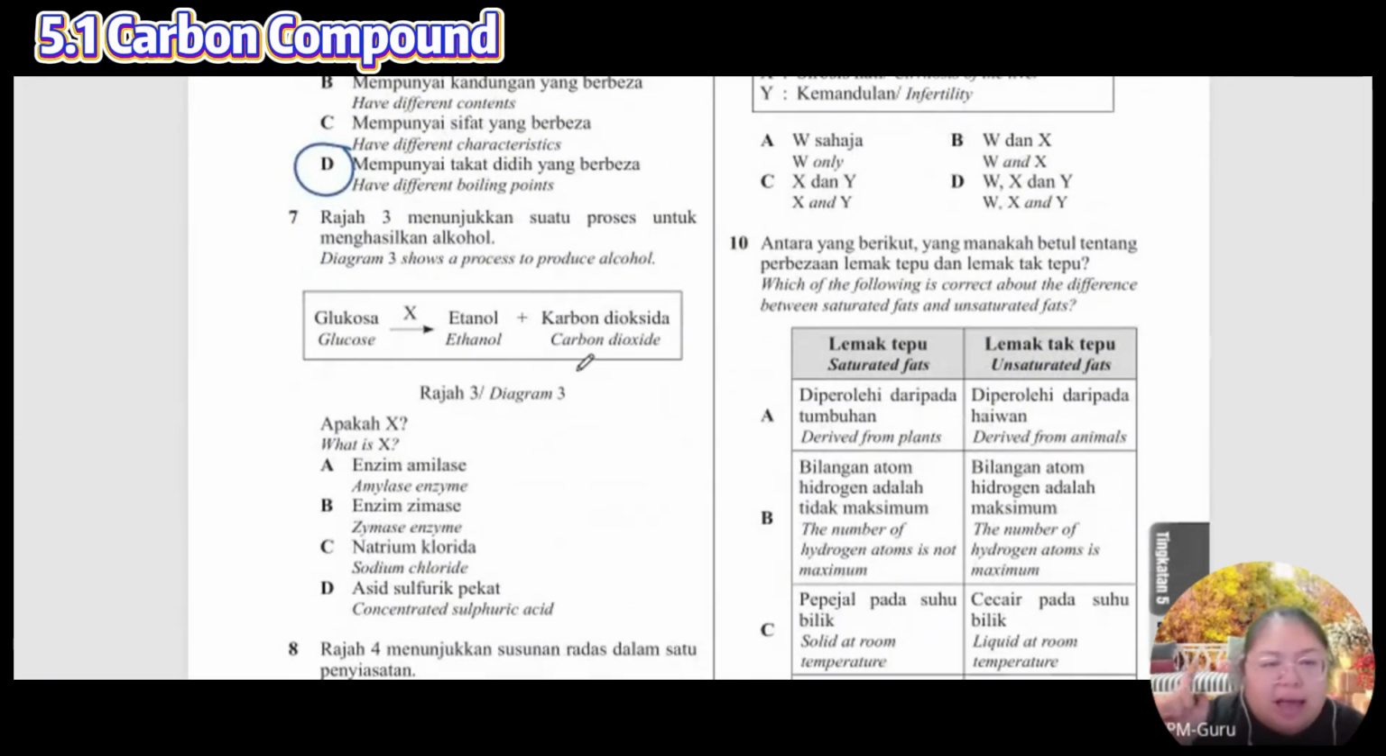Okay, 7. X. What is X? What's the name? This one is ethanol, alcohol, not ester. So the answer is Z.